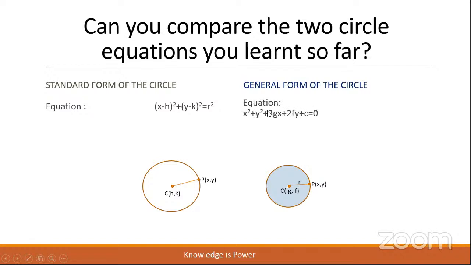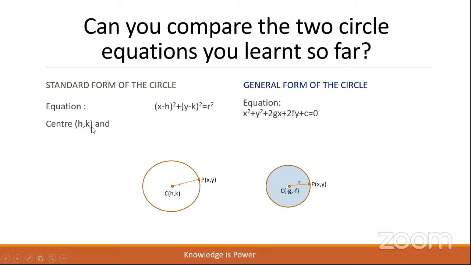Next, when shall we use the general form of the circle? When we know the g, f, c values. See the general equation of the circle, x square plus y square plus 2gx plus 2fy plus c equal to 0. So when you know g, f, c, we shall use the general form. When you know h comma k and the radius, we shall use the standard form.